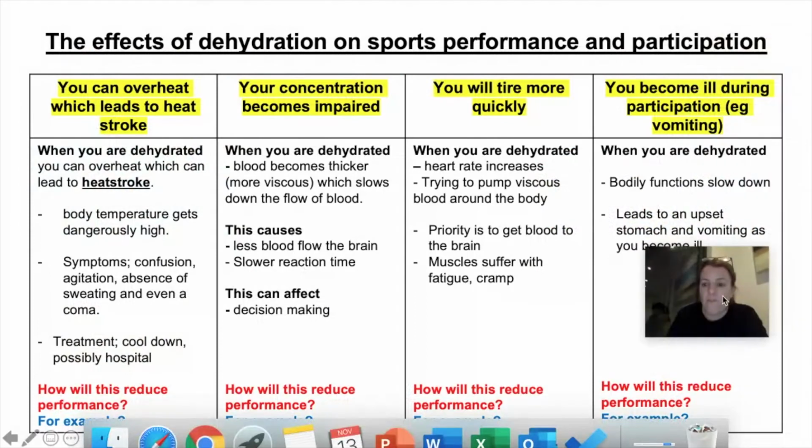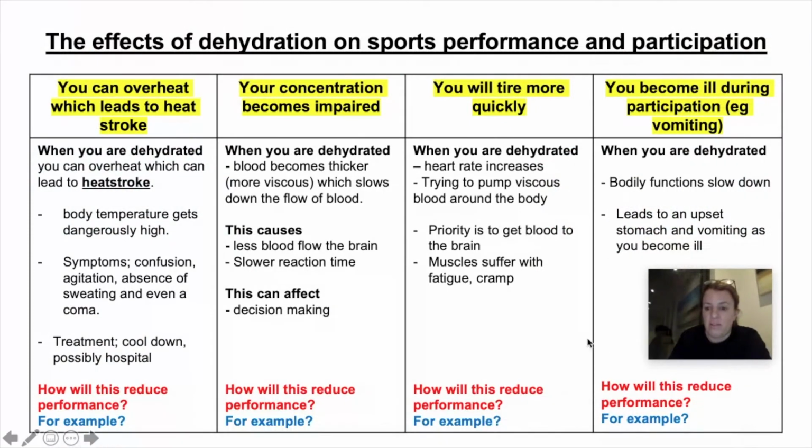So here are the 4 things that you need to write about. So you can overheat, which leads to heat stroke. So the beginning sentence is going to go, when you are dehydrated, you can overheat, which can lead to heat stroke. Then you're going to tell me that the body temperature can get dangerously high. Symptoms that the athlete might experience are confusion, agitation. They might stop sweating because there's no water left to sweat, and maybe go into a coma. The treatment for overheating is to cool down, possibly go to hospital, and of course drink lots of water.